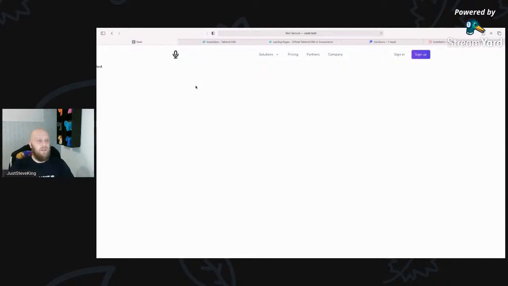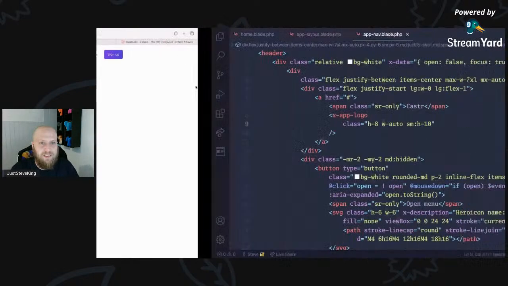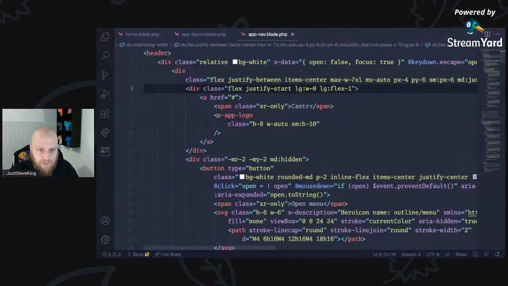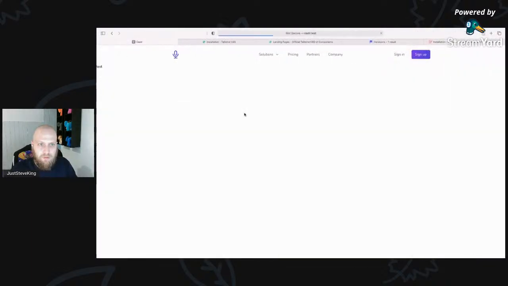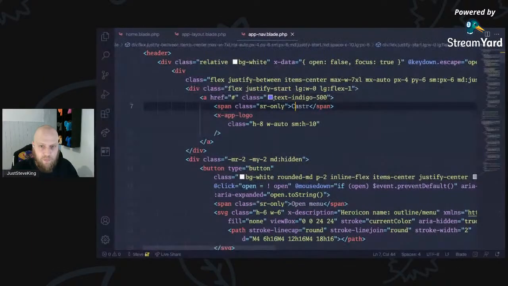So we can style that. We can make that look relatively nice. What we'll do is, it means we need to add some color onto this, and we'll just do something like text-indigo-500 for now. Refresh that. Perfect. That's what I want for now.